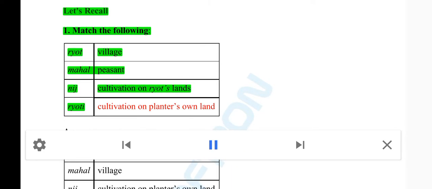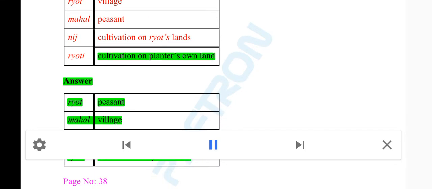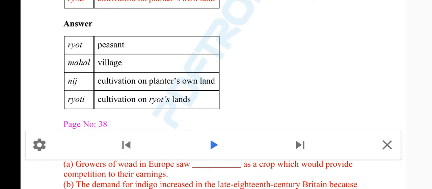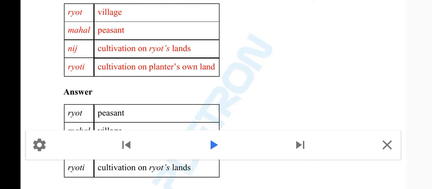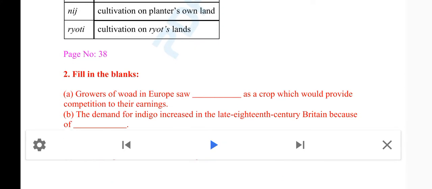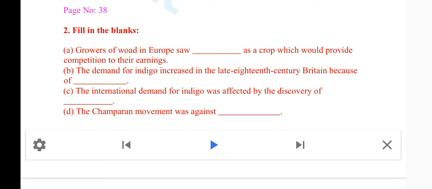Match the following. Riot, village, Mahal, peasant, niche cultivation on riot's lands, rioti. Answer: riot - cultivation on planter's own land; peasant - Mahal village; niche - cultivation on planter's own land; rioti - cultivation on riot's lands. Next question, fill in the blanks.